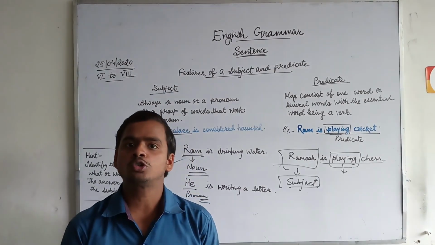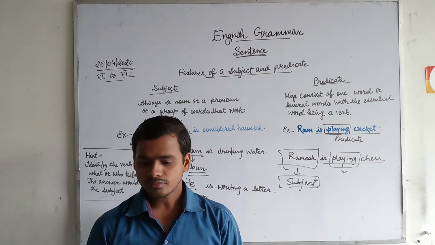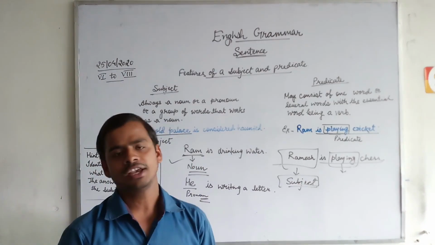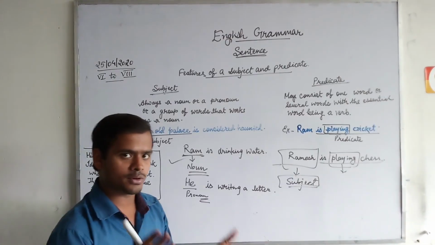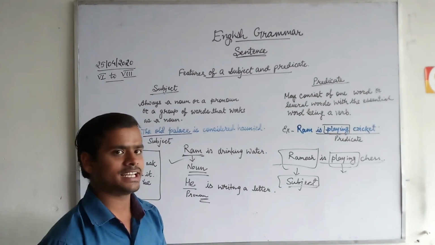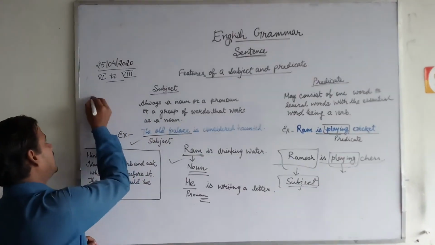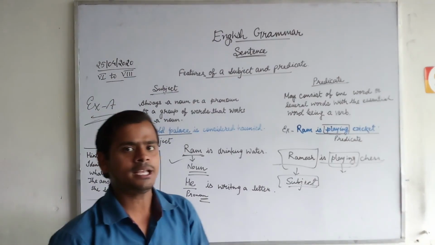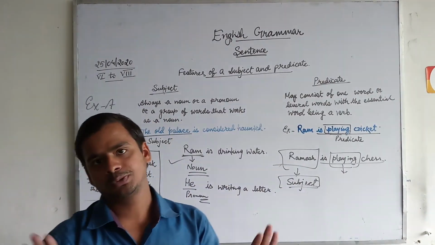You can also go through your last year's English grammar book and its exercises. Just go through chapter number 1, which I think is sentence, and solve exercise A. If you solve exercise A, the concept of subject and predicate will be clear to you.